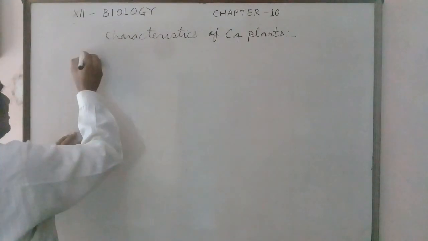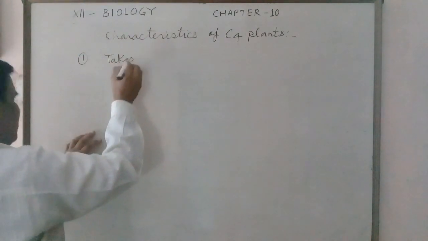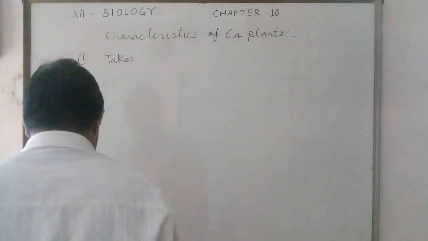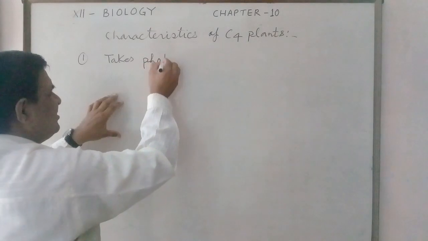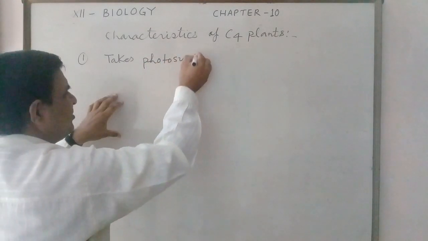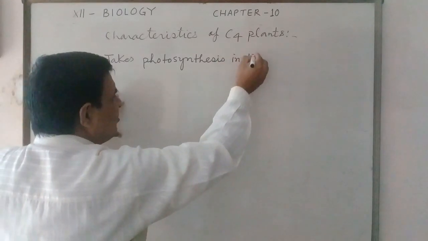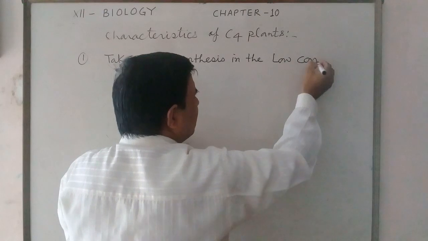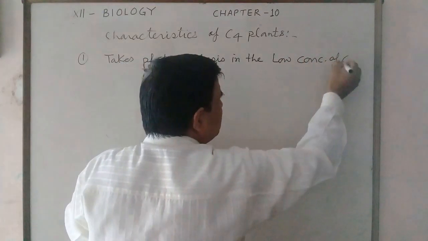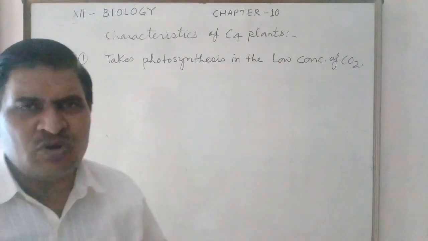The first character is that it takes photosynthesis in low concentration of CO2. This is the first character of the C4 plant.